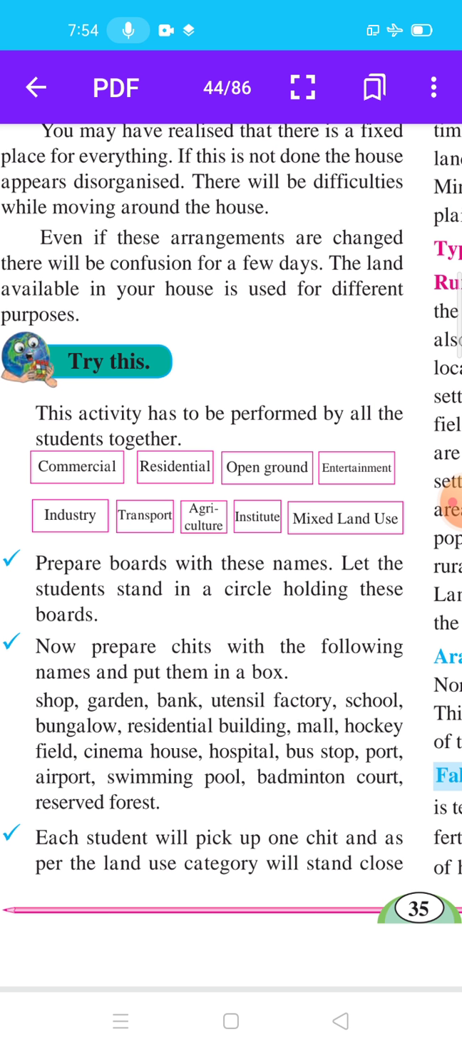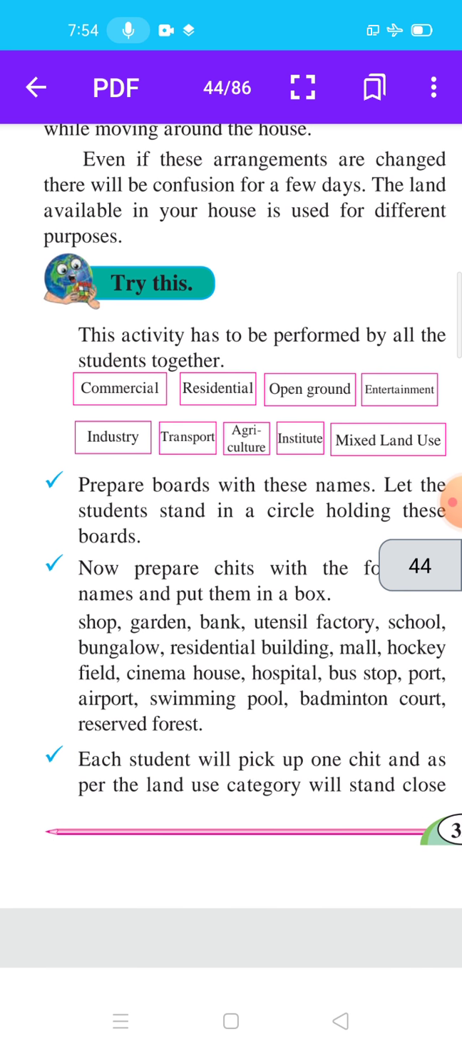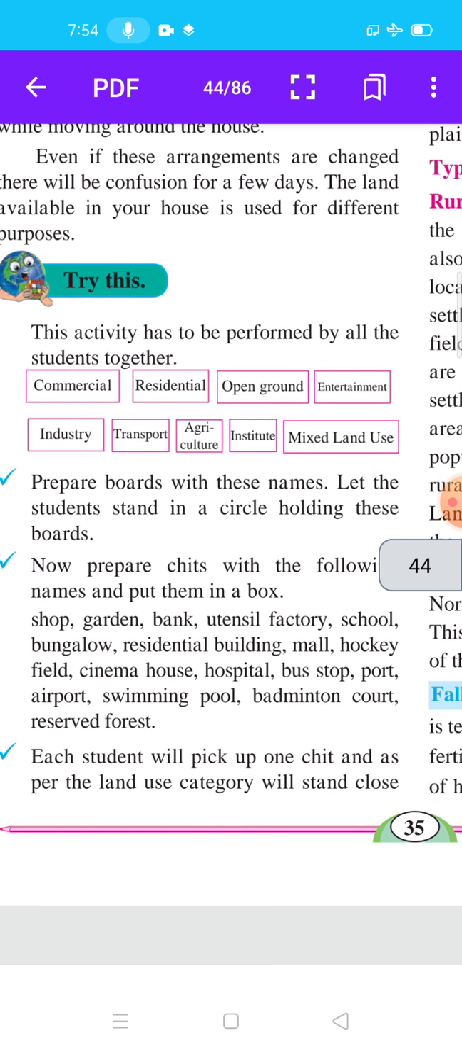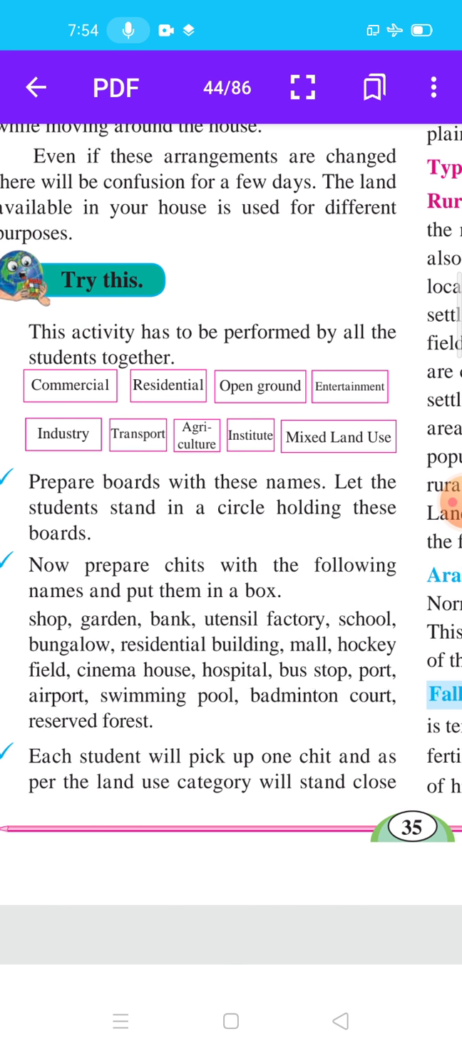Now prepare sheets with the following names and put them in a box: shop, garden, bank, utensil, factory, school, bungalow, residential building, mall, hockey field, cinema house, hospital, bus stop, port, airport, swimming pool, badminton court and reserved forest. On every sheet write one of these. Each student will pick up a sheet and, as per the land use category, stand close to the person holding the respective board.